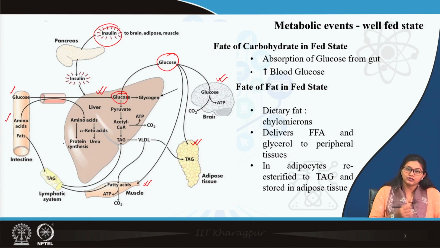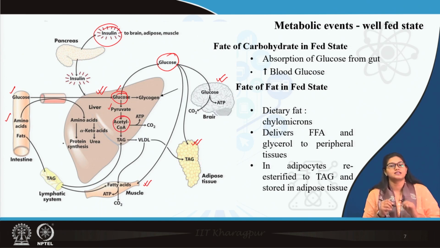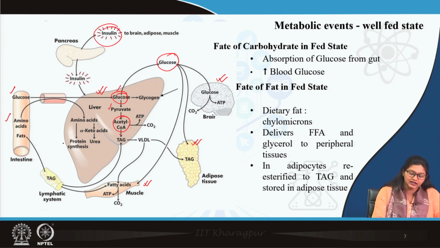Apart from that, the liver glucose through glycolysis forms pyruvate, and pyruvate forms acetyl coenzyme A. Now, acetyl coenzyme A, as I have already discussed, can form triacylglycerol, and that triacylglycerol is circulated to different tissues for storage. The most important one is adipose tissue.